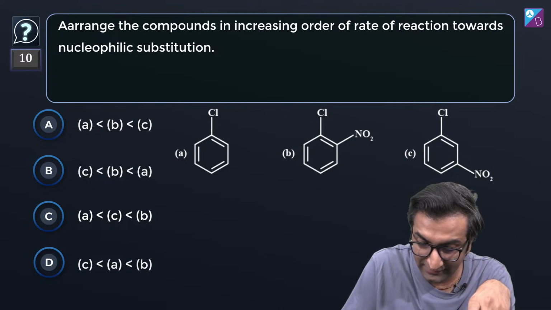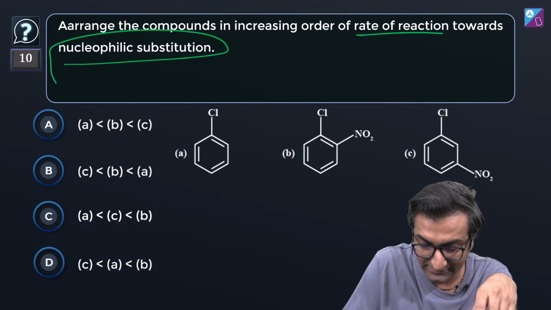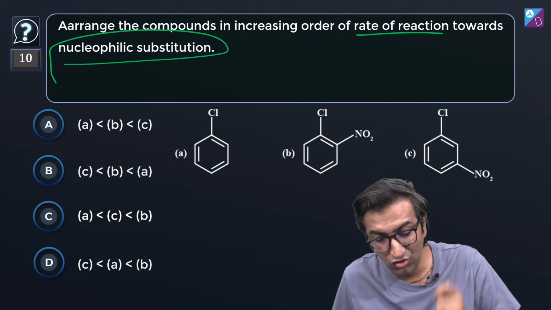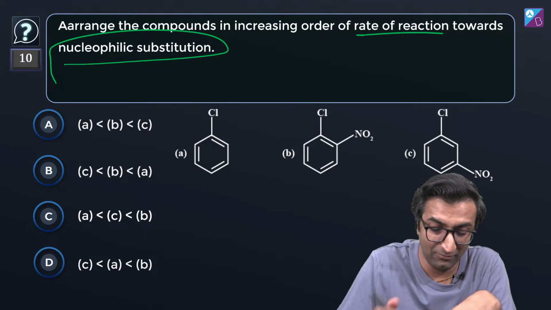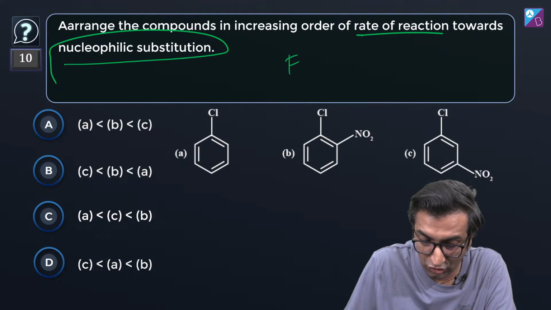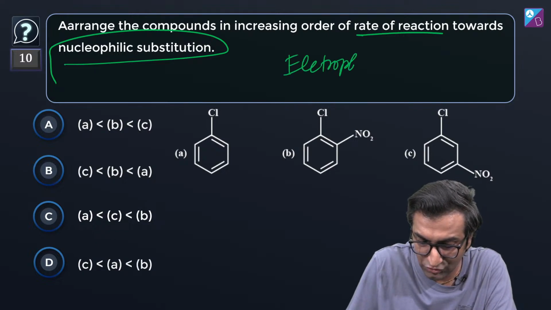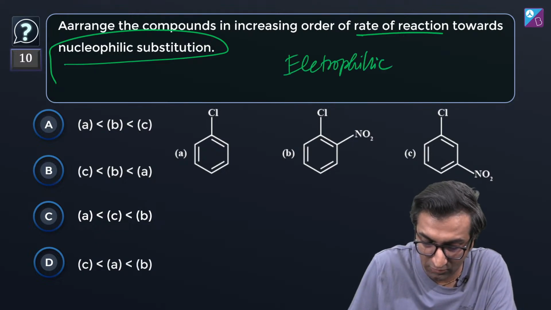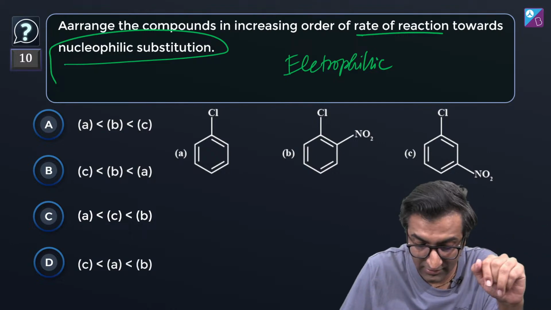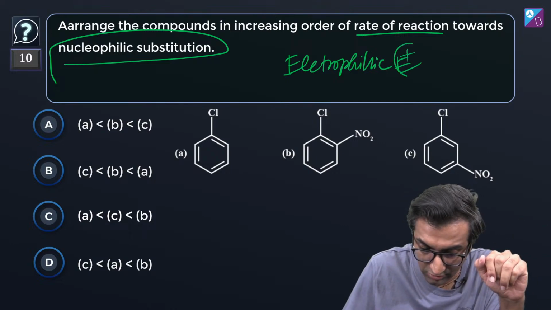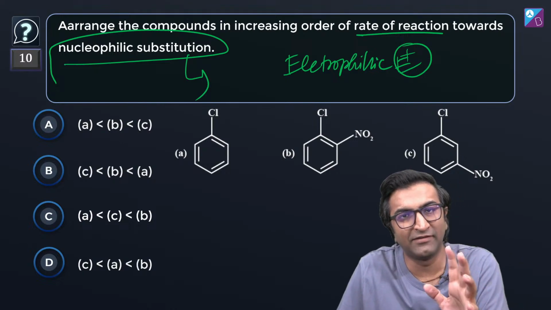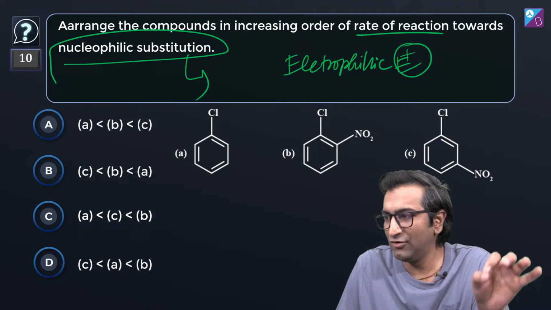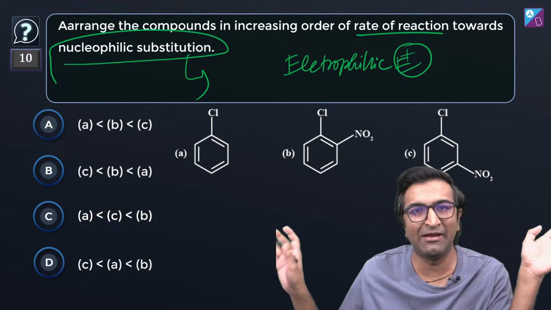Arrange the compounds in increasing order of rate of reactions towards nucleophilic substitution. This is interesting. Nucleophilic substitution. Now, this is not the usual game over here. Usually, you talk about electrophilic substitution reactions when you talk about aromatic rings, but here you're talking about nucleophilic substitution. When you have nucleophilic substitution, go from the basics. देख के डरो मत पहली बार. I know a lot of students are going to skip this. Nucleophilic भाई मैं नहीं आ रहा, नहीं पढ़ा.